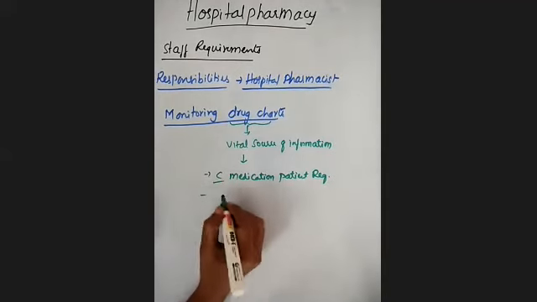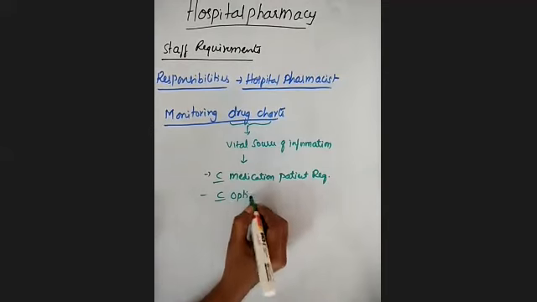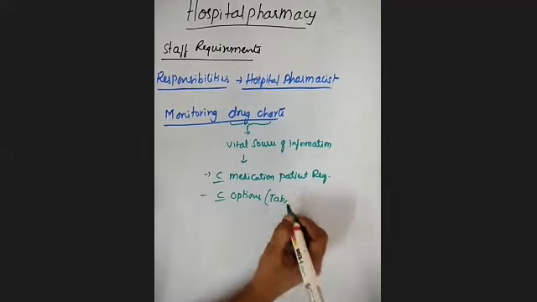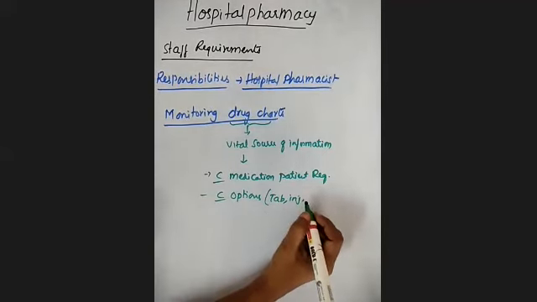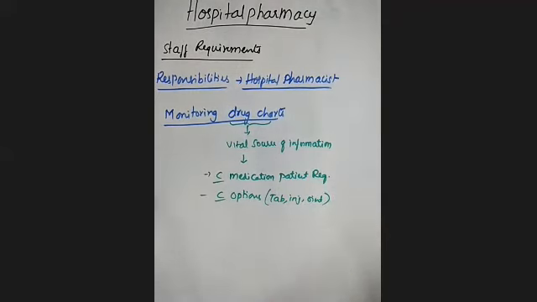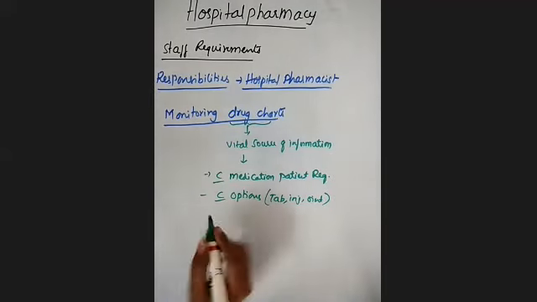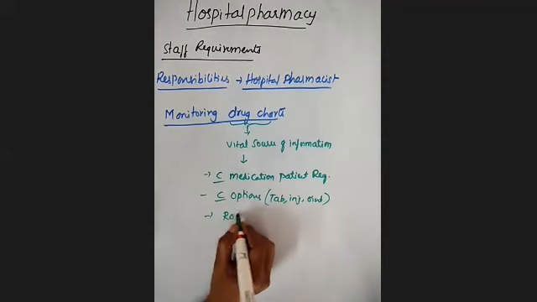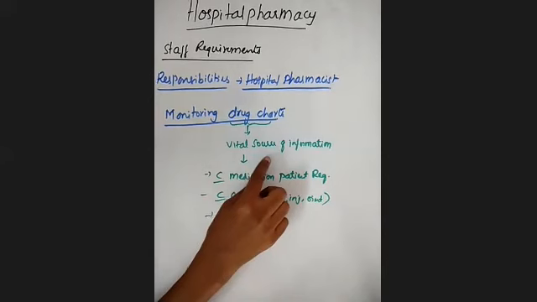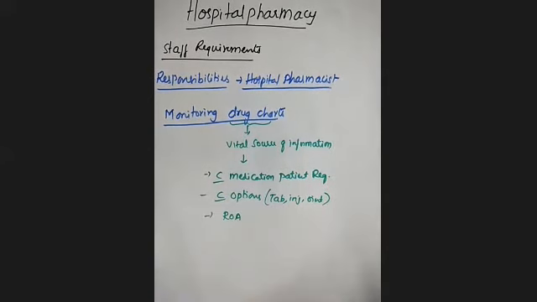And the next one is which options. If the patient requires a tablet formulation, or a parenteral formulation, or an ointment, these options are also available in the drug charts. And next, they should have the route of administration also, the route by which the patient has to take the drugs. These are the vital sources of information present in the drug charts.